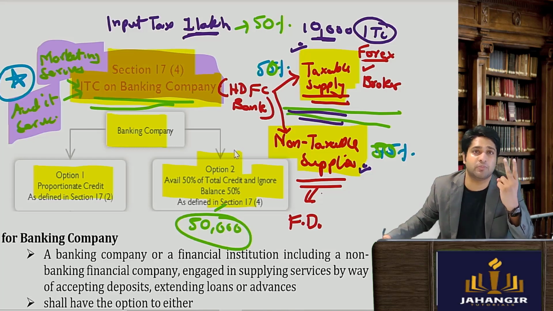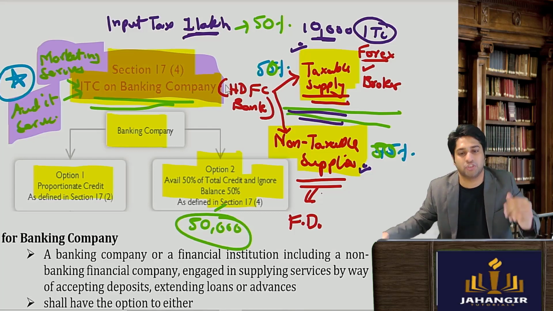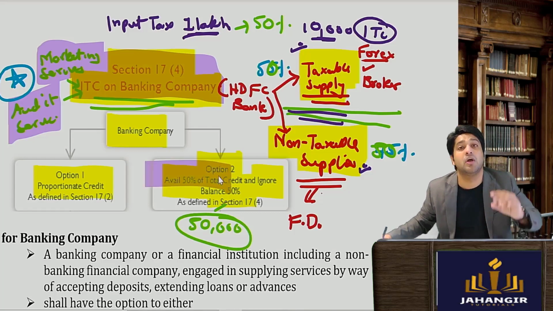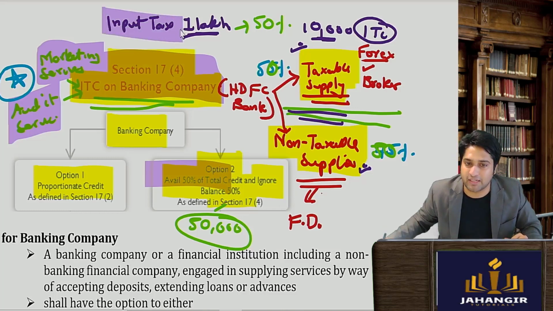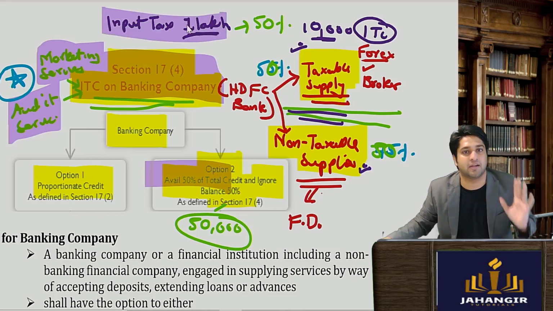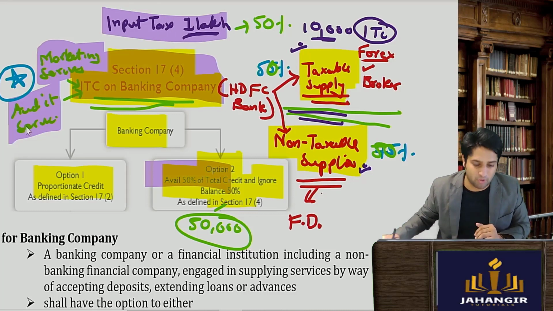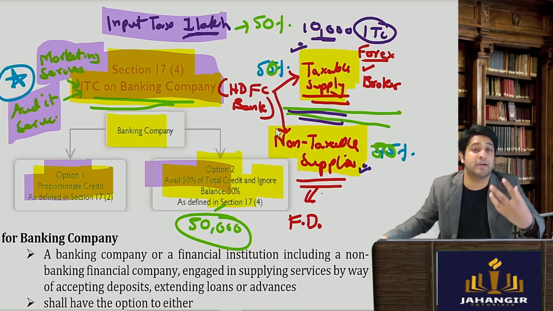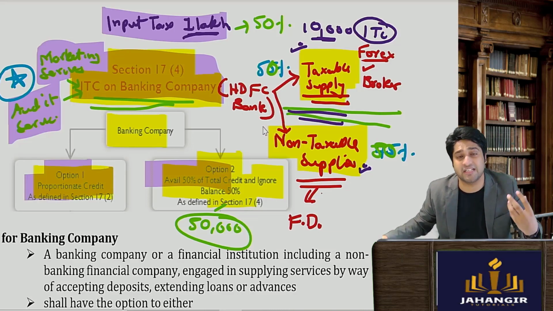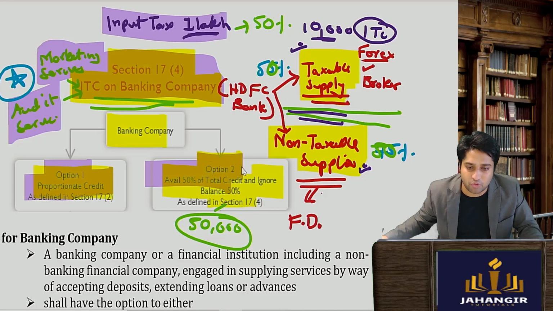What is the second option? The second option says don't go into the bifurcation, just take 50% of the total credits. So whatever the total credit is, you can take 50% of it. So banks will have to do a calculation whether they want to go for option 1, but in option 1 they have to maintain all accounts for proportionate credit. So it becomes very tedious and a little cumbersome and expensive for them. Rather they can go for option 2.